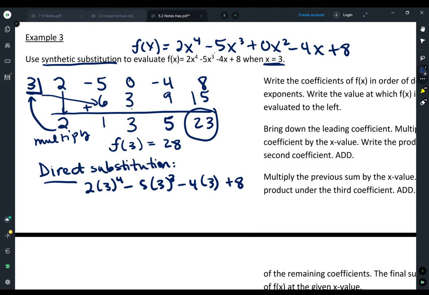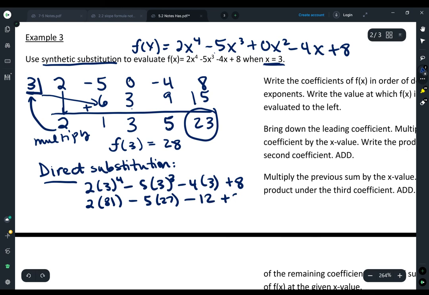So 2 times 3 to the 4th. Well, fortunately, I know what 3 to the 4th is. I would bet a lot of people don't. That's 81. 5 cubed is 27. And then I have a minus 12 and a plus 8.